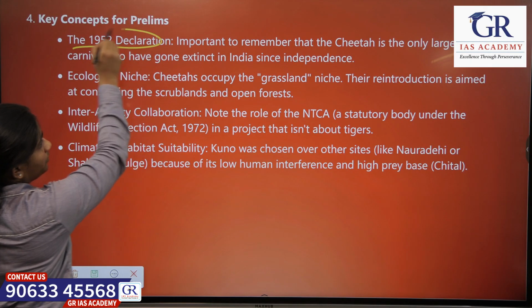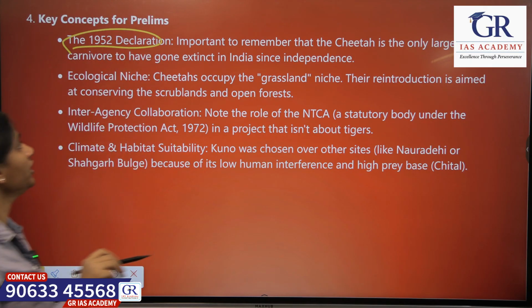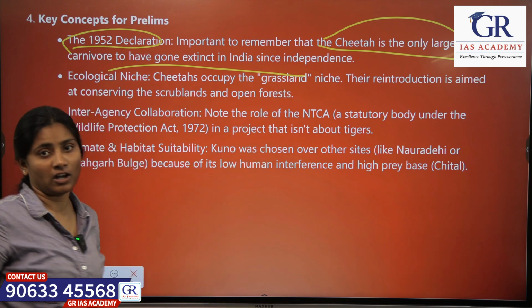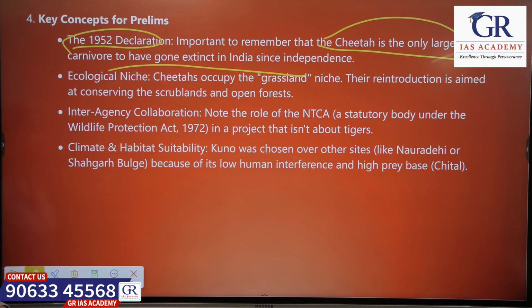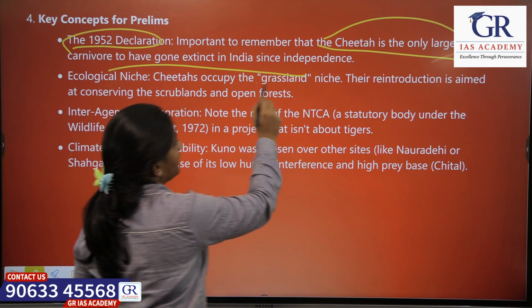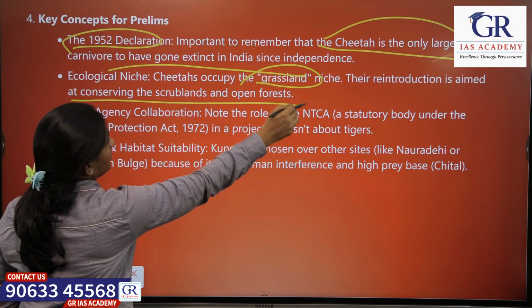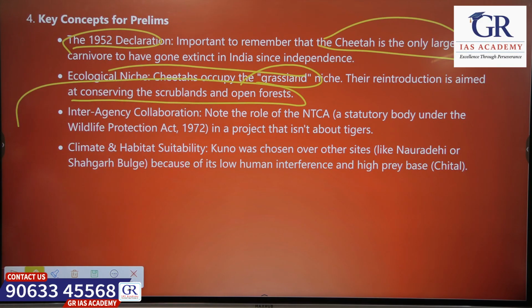In 1952, cheetah is the only large carnivore that got extinct in India after independence. So they occupy the grassland areas. That's why it has been aimed at conserving them at scrublands and open forest.